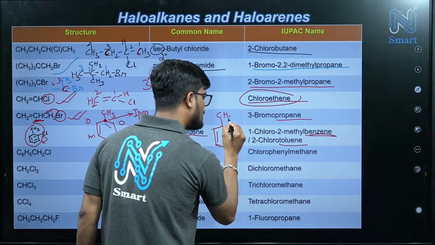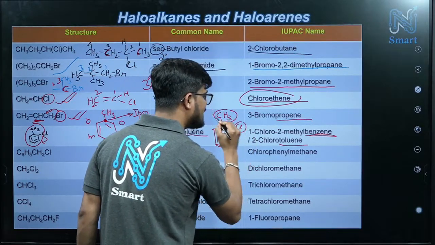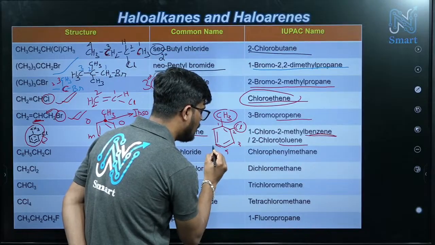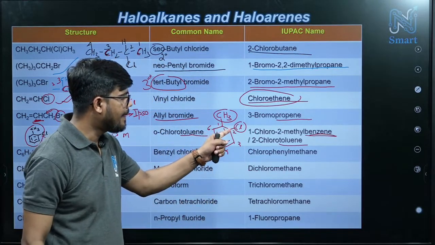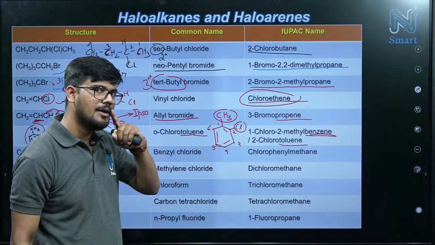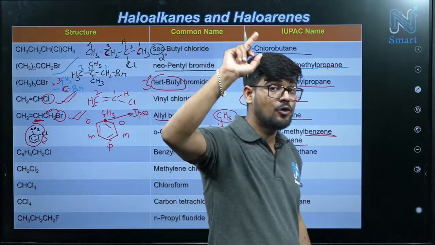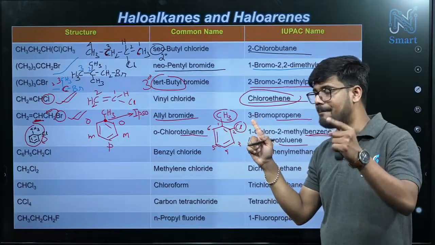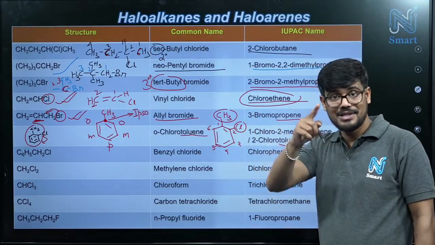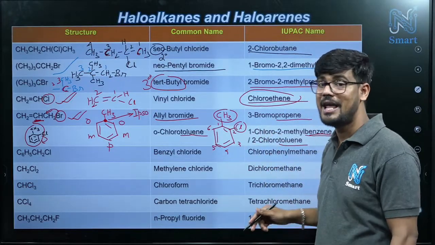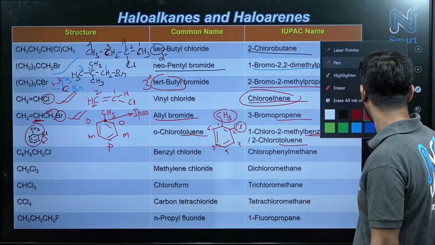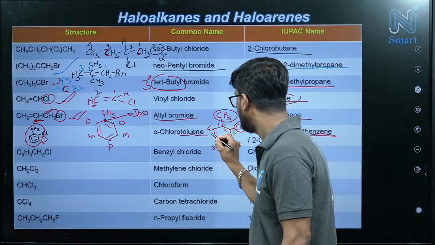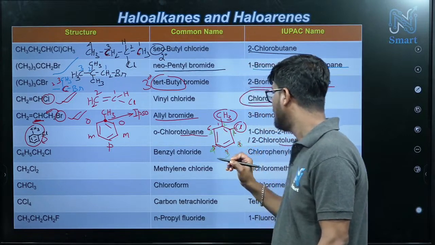So here CH3 is one substituent, and one chlorine is another substituent. If you put numbers, this is 1, 2, 3, 4, 5, 6. Like this also you can consider. But remember the fourth rule: alphabetical order. Methyl starts with M, but chloro starts with C. C comes before M. So the numbering will start from this chlorine as 1, then 2, 3, 4, 5, 6. Numbering will be like this.